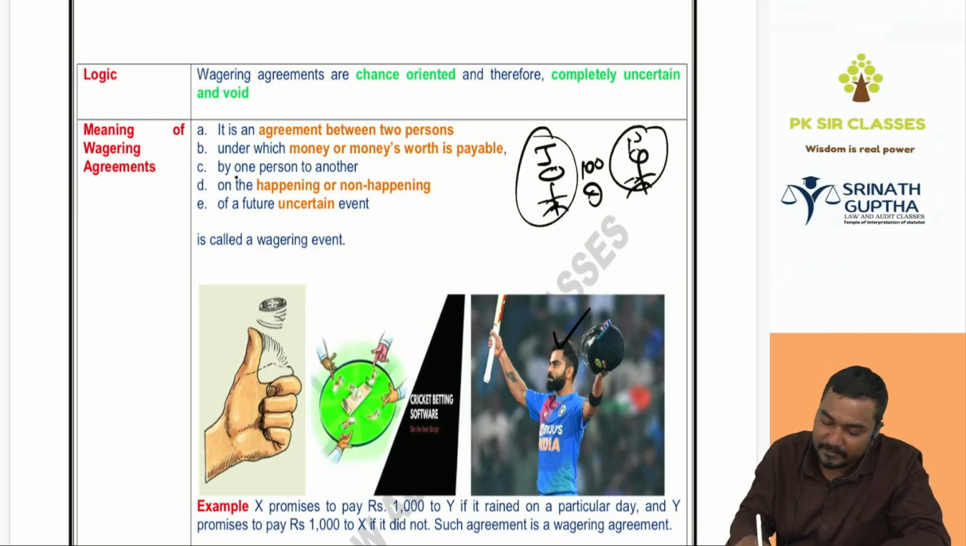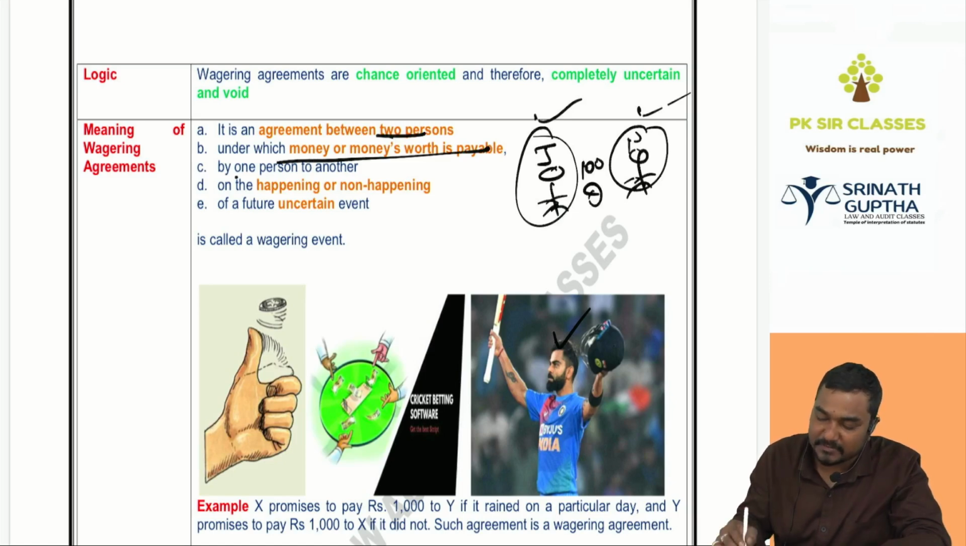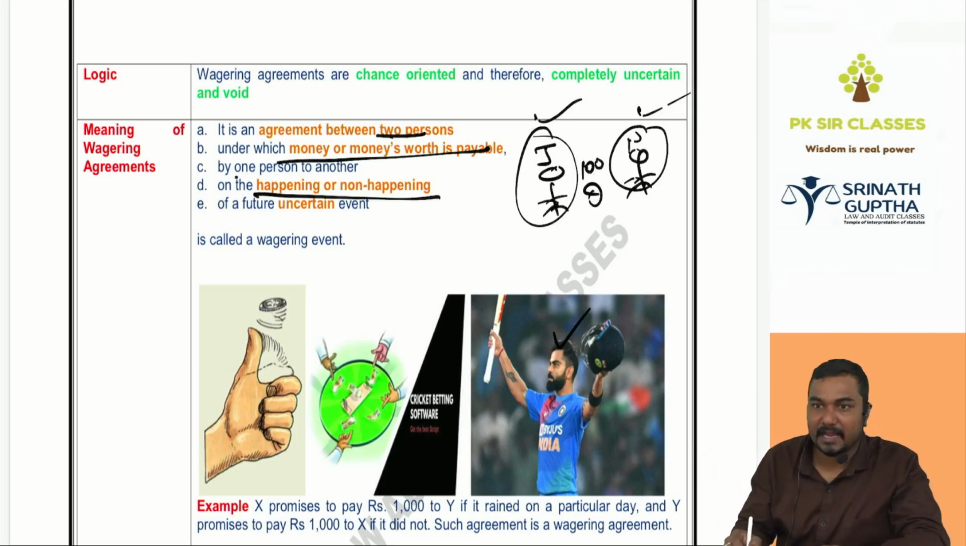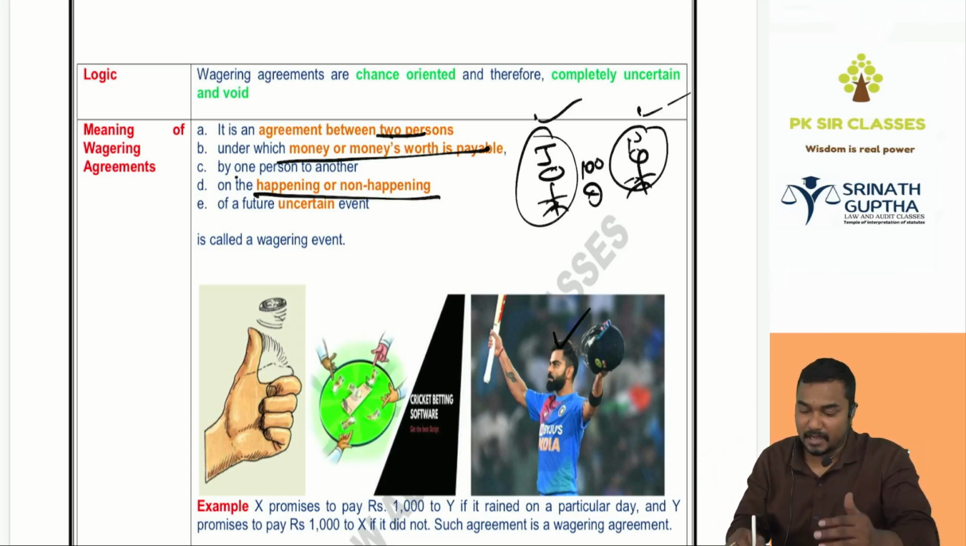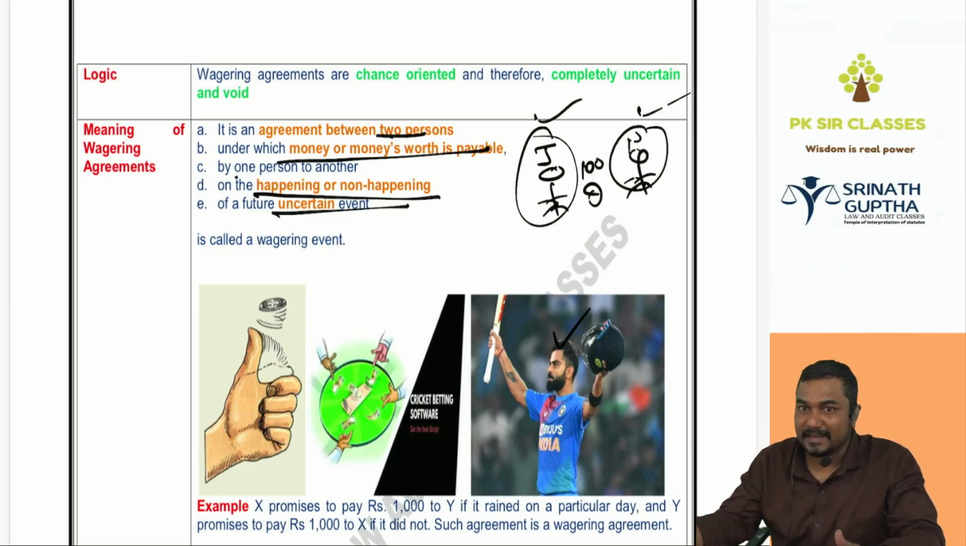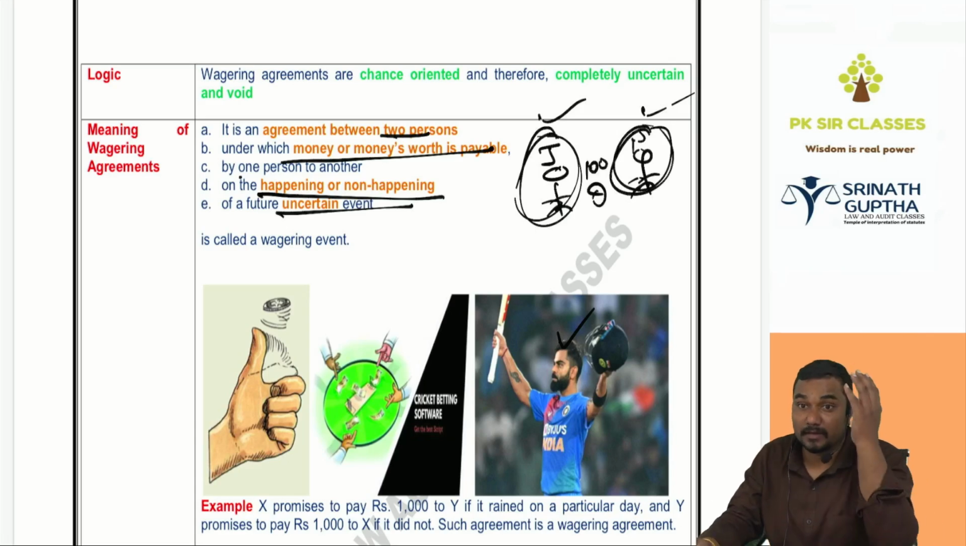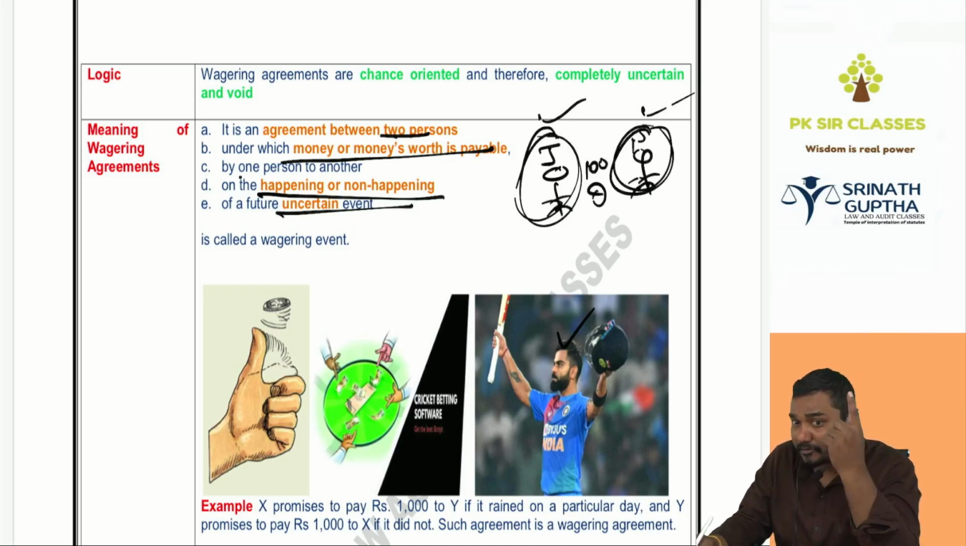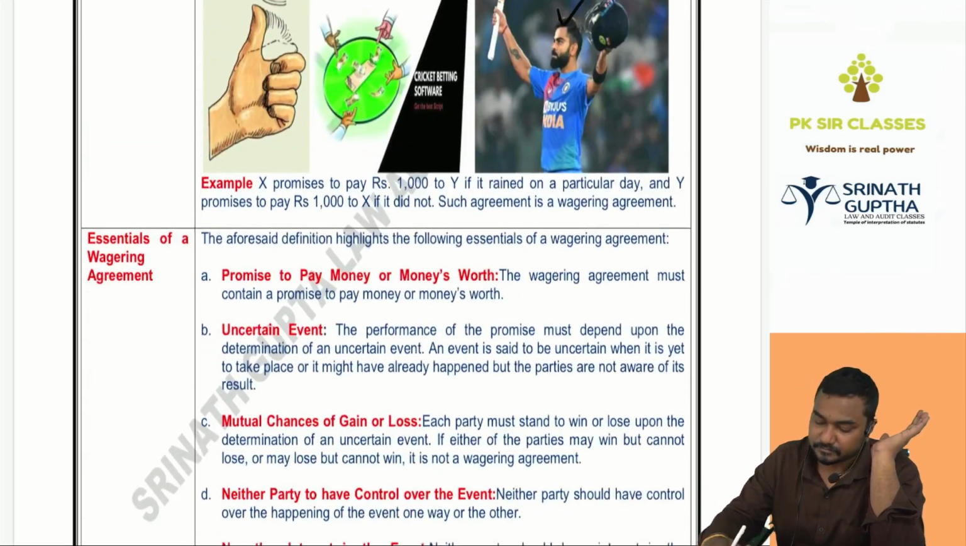It is an agreement between the two persons, Nikhil and John, under which money or money's worth is payable, 100 rupees or the watch, on happening or non-happening, raining or not raining, of a future uncertain event. Raining is not in the hands of John, raining is not in the hands of Nikhil, it is in the hands of Bhagwan. A definition exam mein aata, beta. It is an agreement between two or more persons under which money or money's worth is payable by one person to another on happening or non-happening of a future uncertain event.